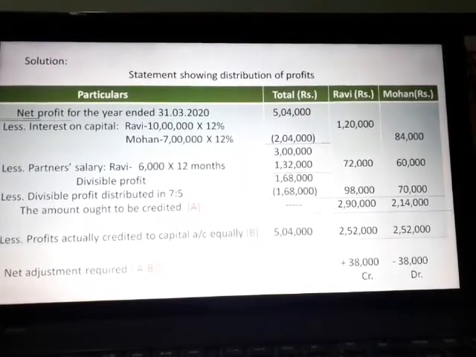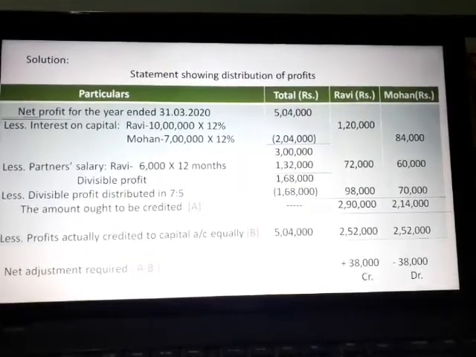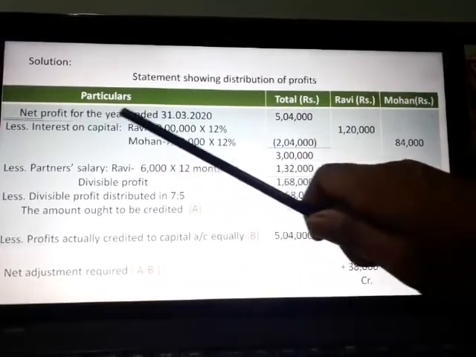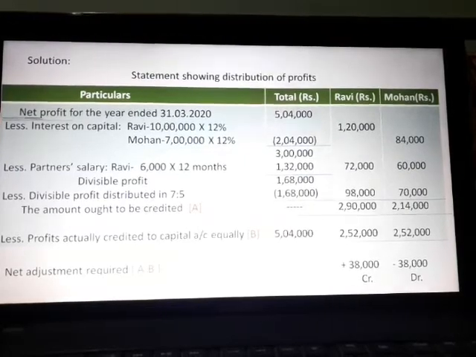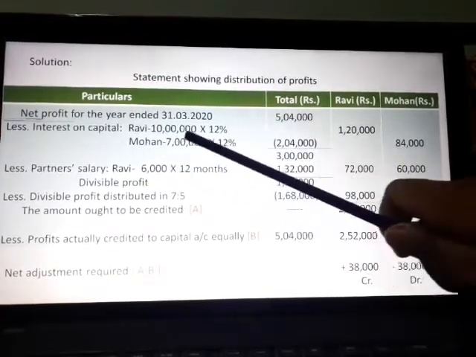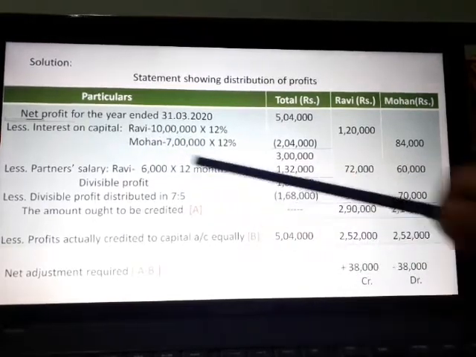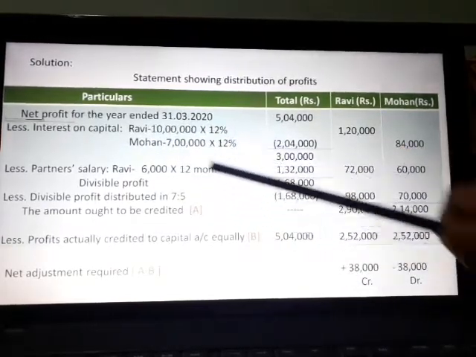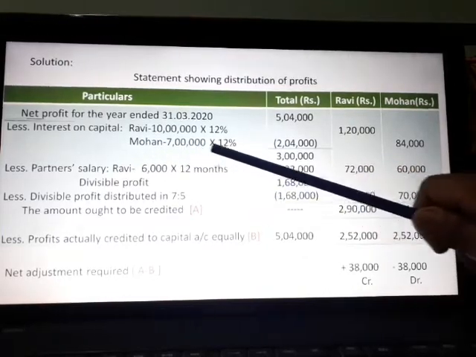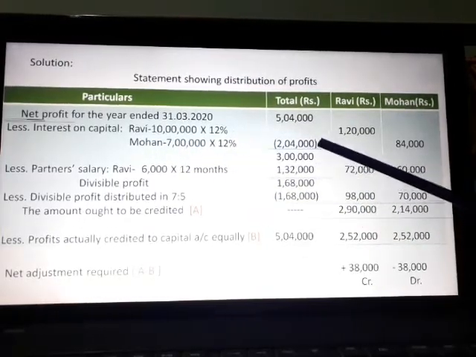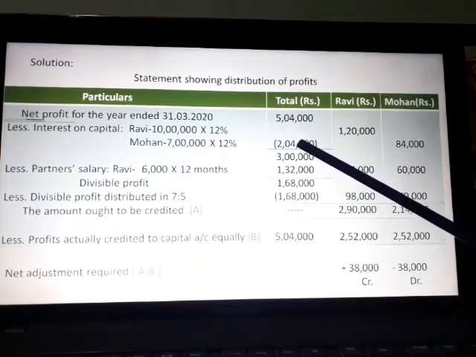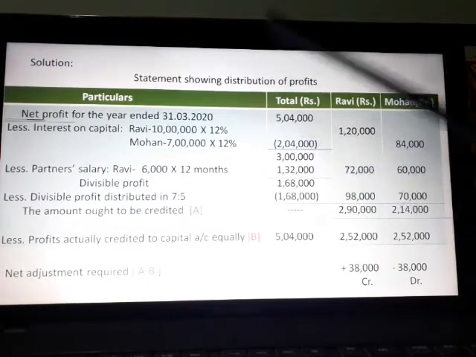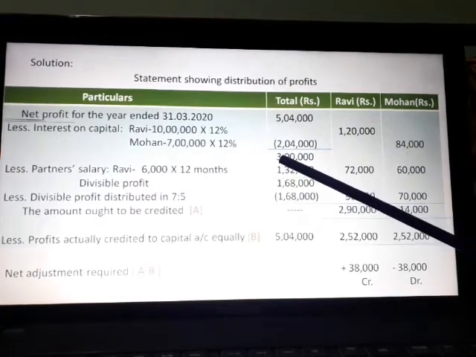First we prepare the statement of distribution of profits. Net profit for the year ended 31st March 2020 is 5,04,000. Now if we allow interest on capital, then less interest on capital: Robi on rupees 10 lakhs at 12%, Mohan on rupees 7 lakhs at 12%, total 2,04,000. Robi's interest 1,20,000, Mohan's interest 84,000, total 2,04,000. After deducting that, it is 3 lakhs.